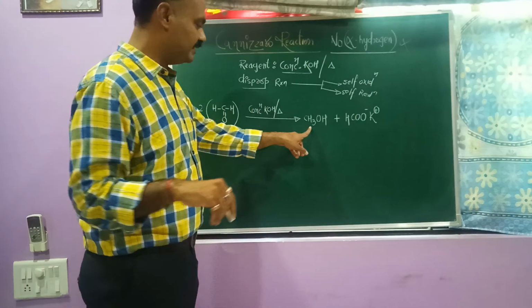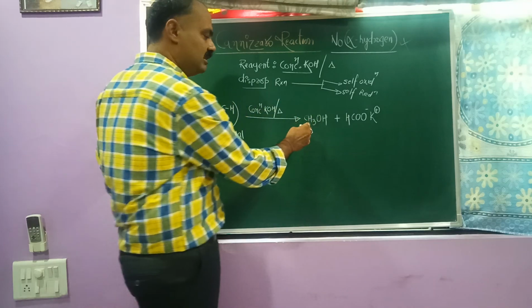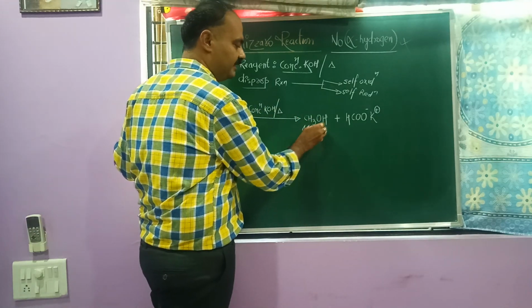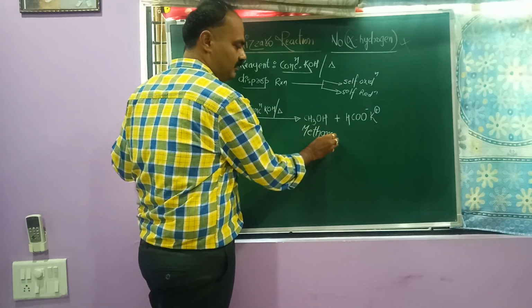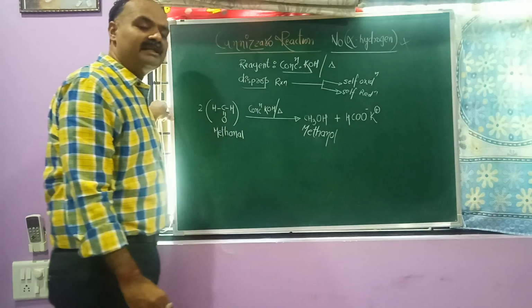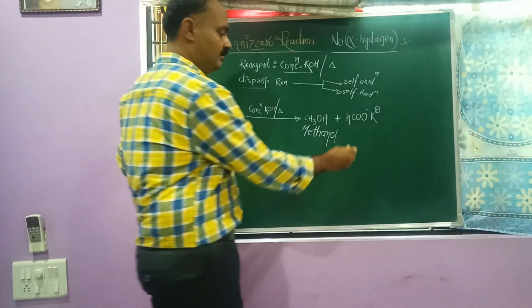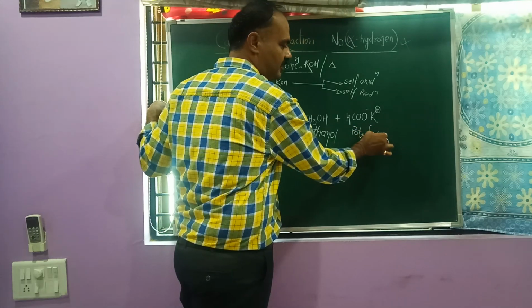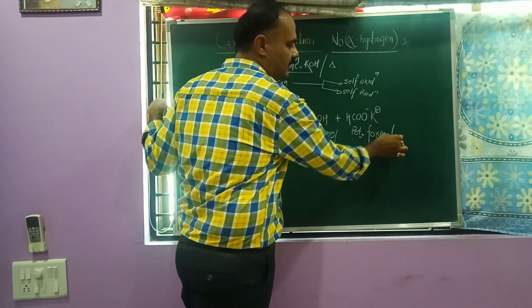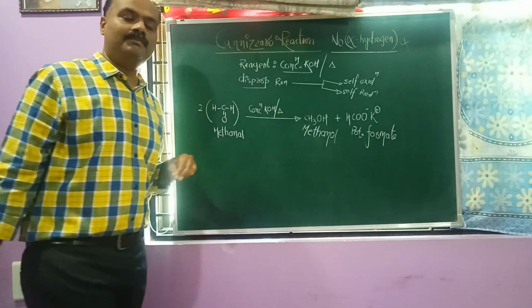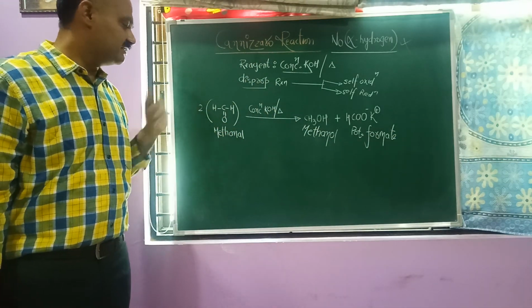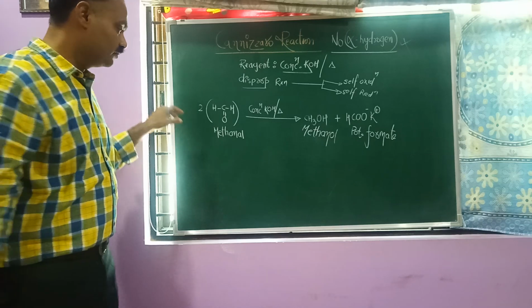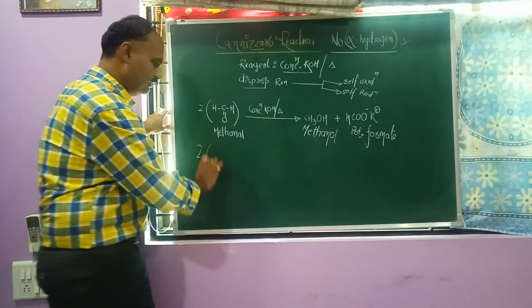Again I repeat this: methanol is obtained by reduction of methanal, and potassium formate, which is the salt of a carboxylic acid, is obtained with the help of oxidation of this aldehyde. We consider another example.